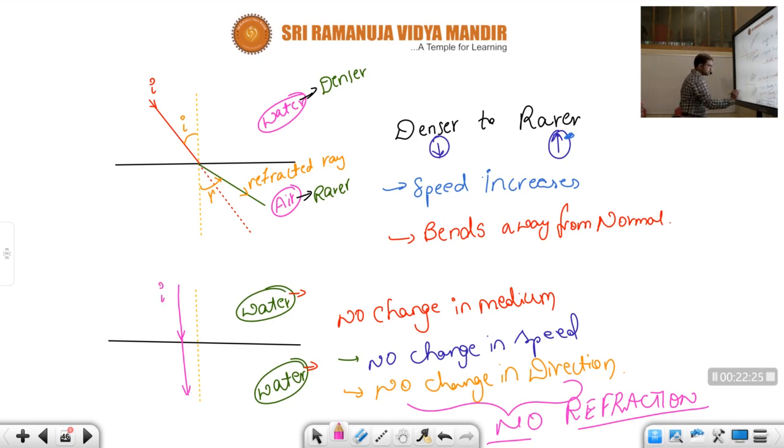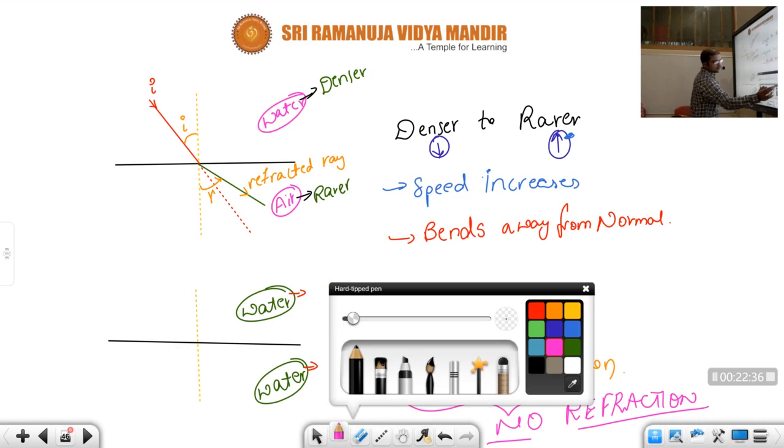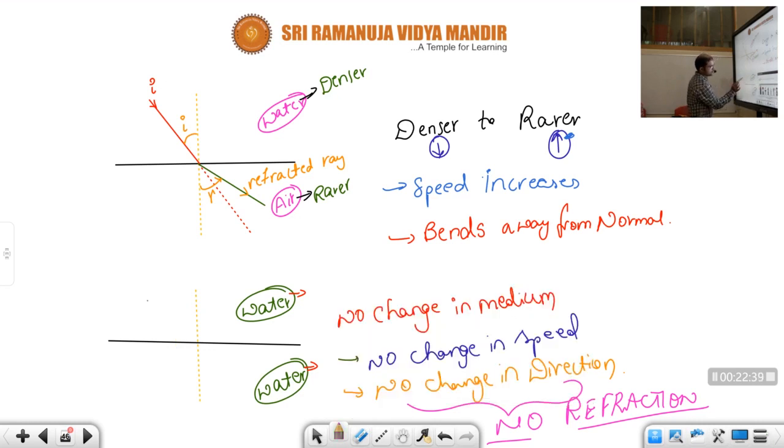Children, this one is the incident ray and this one is the refracted ray. Not only for a straight line, whatever the direction, you can check it in this manner. When it is moving like this, it simply goes without any deviation. This is the incident ray, and this we can't call a refracted ray since there is no refraction process here. The fundamental thing is, what is refraction? There should be a change in direction, but here there is no change in direction, that's why there is no refraction.